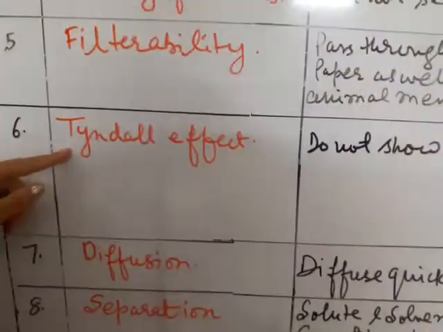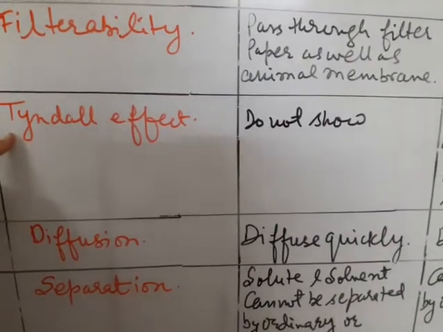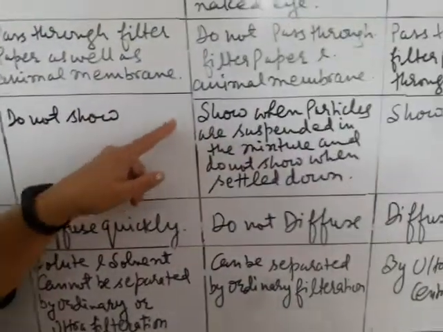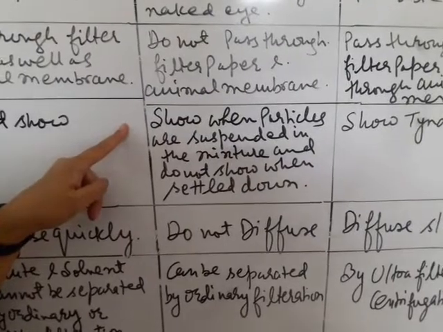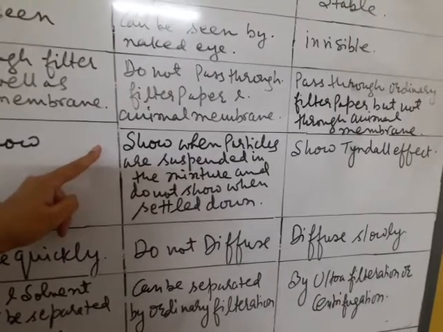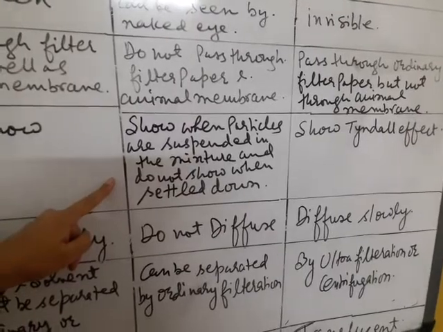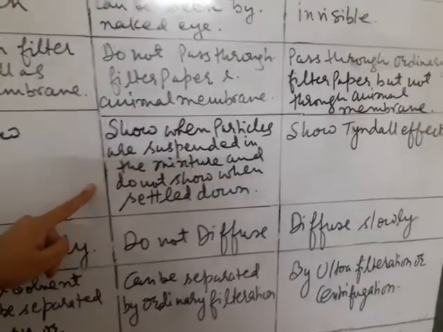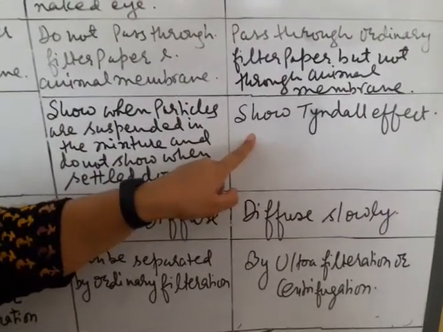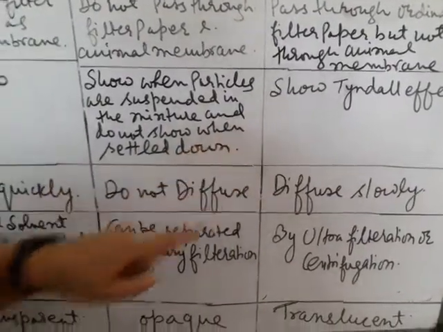On the basis of Tyndall effect, that is scattering of light by colloidal particles. True solutions do not show Tyndall effect, but when suspended particles are there in a suspension, then they show Tyndall effect. But when suspended particles settle down at the bottom, the suspension will not show Tyndall effect. Colloidal solutions show Tyndall effect. They scatter the beam of light when it falls on the colloidal solution.